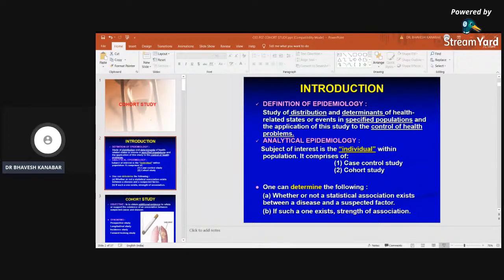Okay, can you see the slide? Everyone can see the slide also.